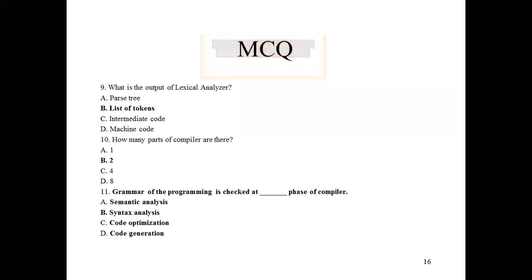Next question. How many parts of the compiler are there? Two.